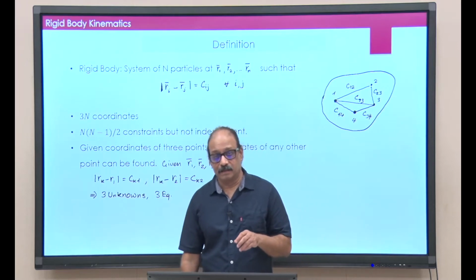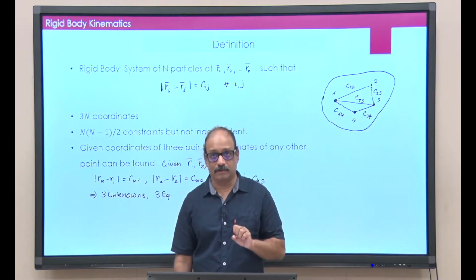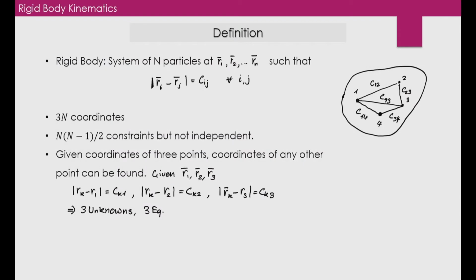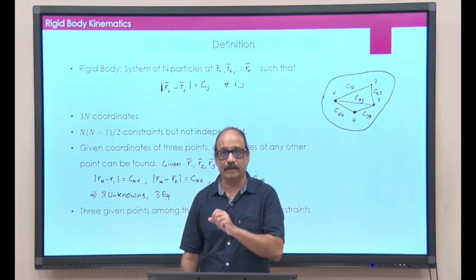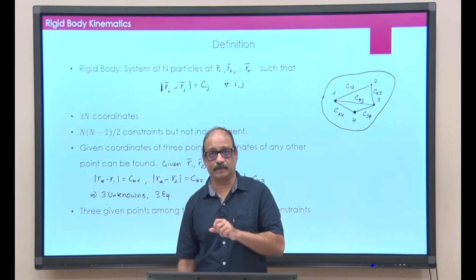But then these 3 points would require 9 coordinates, and in these 3 points there are 3 constraints already. R1 minus R2 modulus is fixed, R2 minus R3 modulus is fixed.